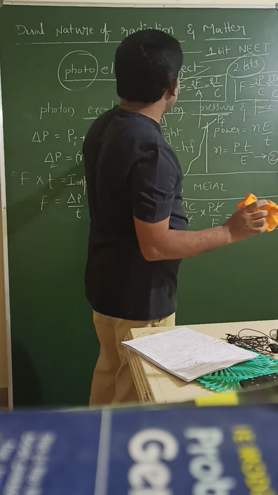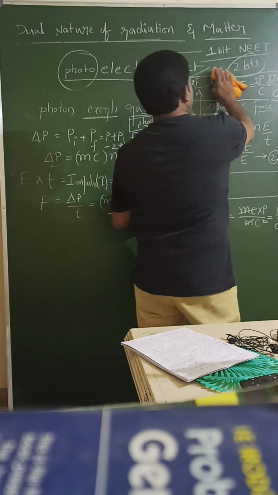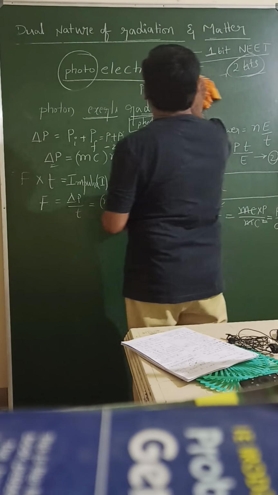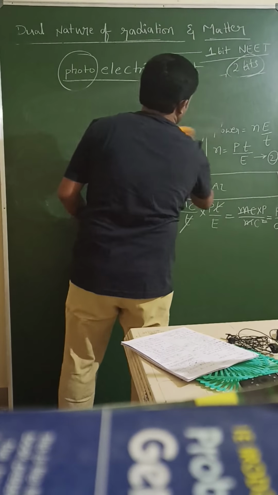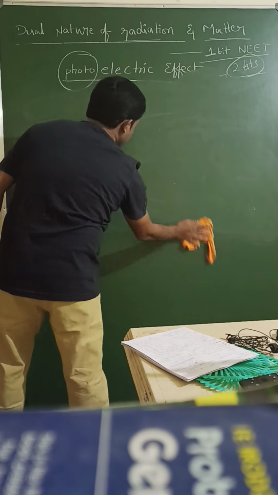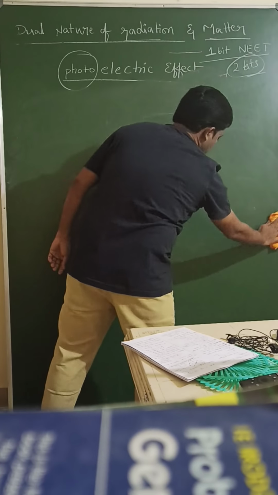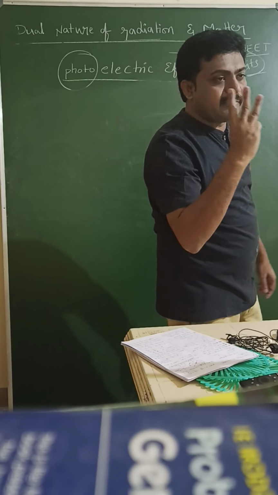And continuing, the photoelectric effect. In the photoelectric effect, 3 types of questions are there.